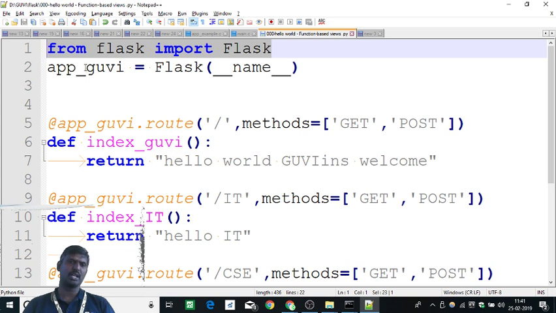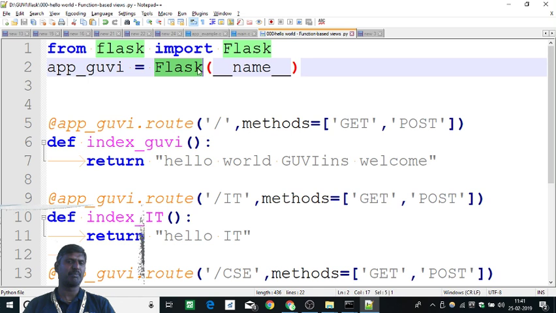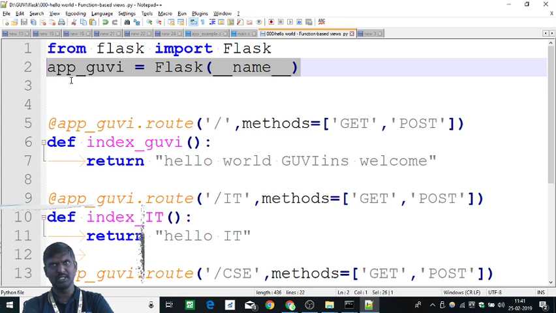Here I am using Flask: from flask I am importing Flask. Then you give the app name. This is the mandatory stuff which the Flask framework expects. The Flask framework gives two things. One is a default test server, along with a few methods with which you can run HTTP, the web style.